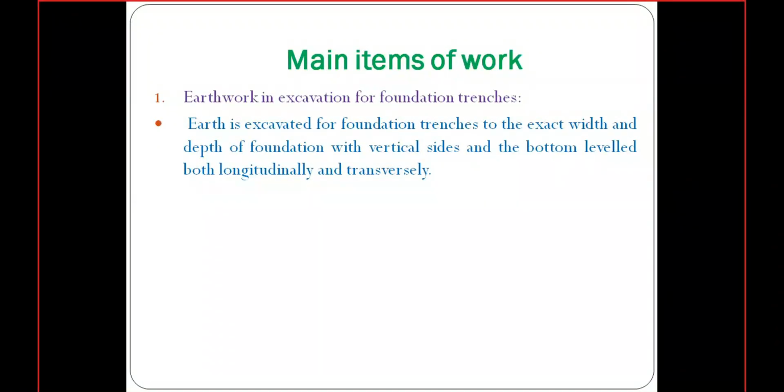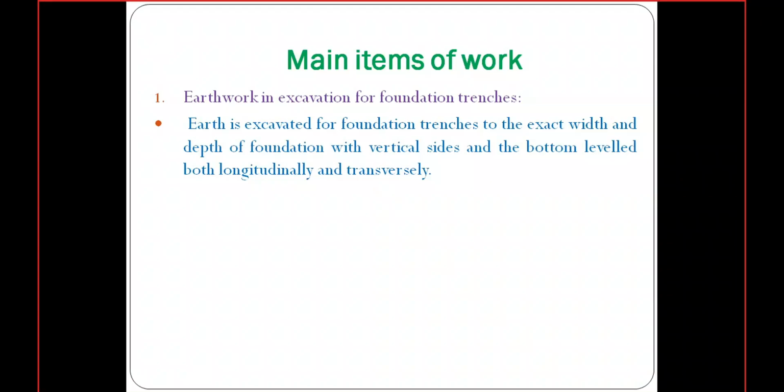For finding the quantity, we require the complete length of the wall and the exact width of the foundation, whatever width is given in the sectional drawing. We need to excavate according to that dimension and the depth of foundation, the entire depth from the ground level.